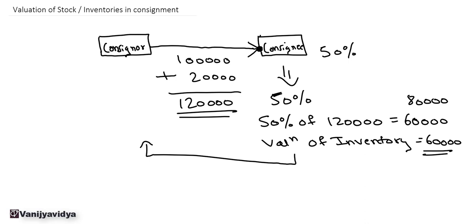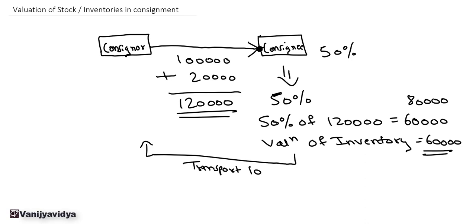Now in this case, the goods that are returned by the consignee are valued at the cost plus transportation charges, that is price at which it was sent for the consignment, that is this point. They will be valued at this point till the point it reaches the consignee. Now subsequent cost, now here when the goods are sent back, there might be some transport cost here.